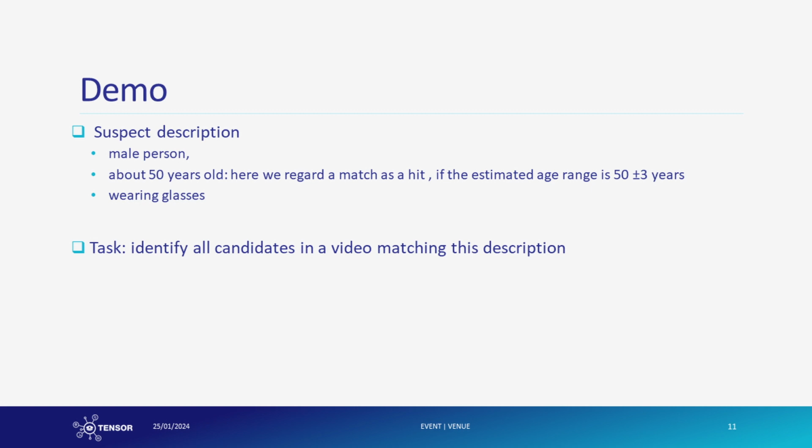After calculating soft biometric attributes for all individuals in a video, this data is used to identify those who meet specific search criteria. For example, if we're searching for a suspect described as a male, approximately 50 years old, wearing glasses, a potential match must meet all three attributes. The age criterion is considered a match if it falls within the range of 50 plus or minus 3 years. The next step is to filter through the video data to find individuals matching this witness description.